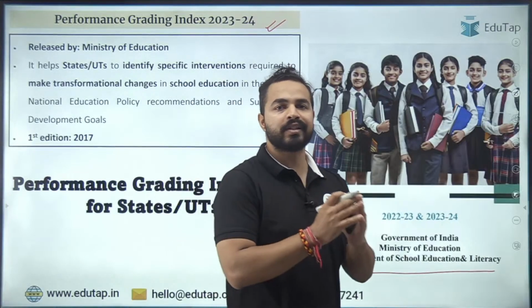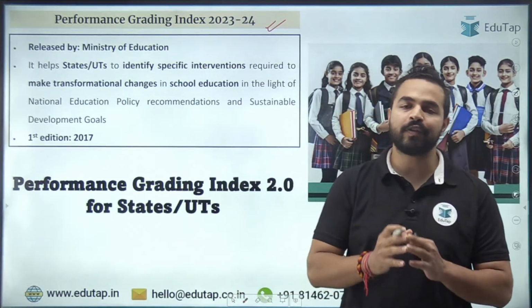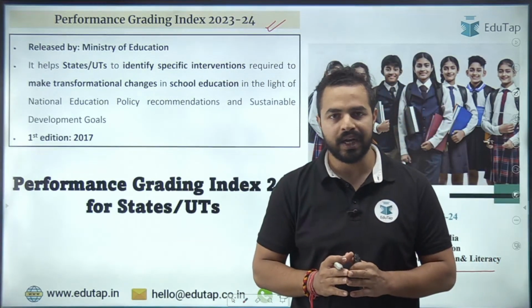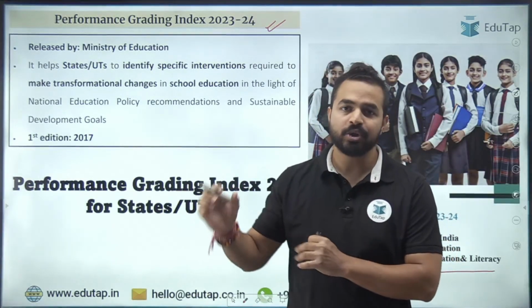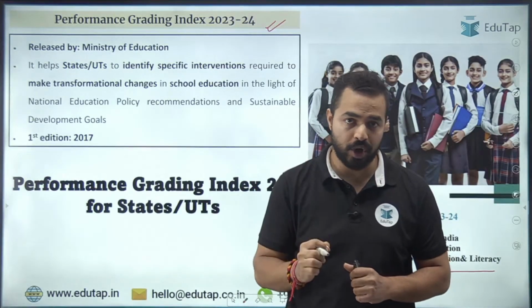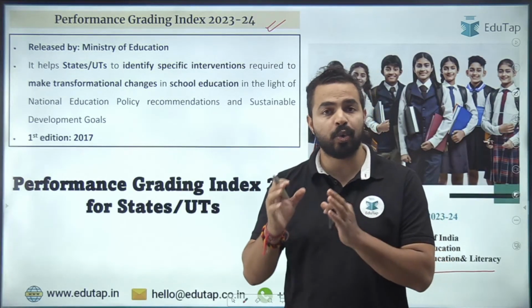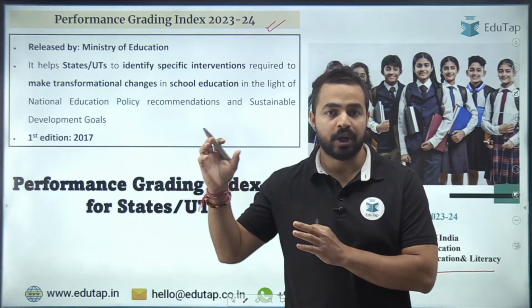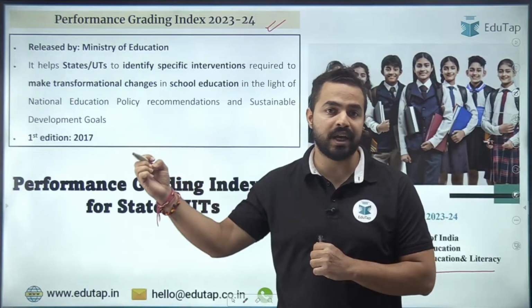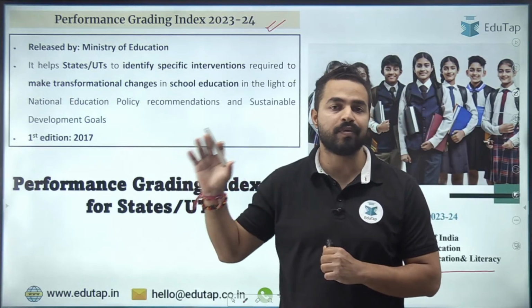We all know that India's education sector is basically one of the largest in the world, right? And there are so many people who are taking education in our country. So it is really very important to ensure the progress of the schooling, the progress of the education system, which is being brought up to us by the schools which are there across the states and union territories of our country.